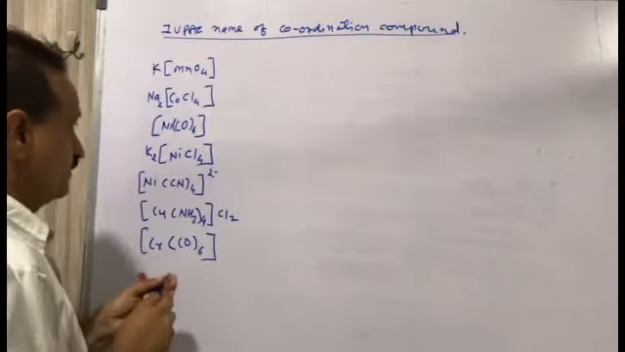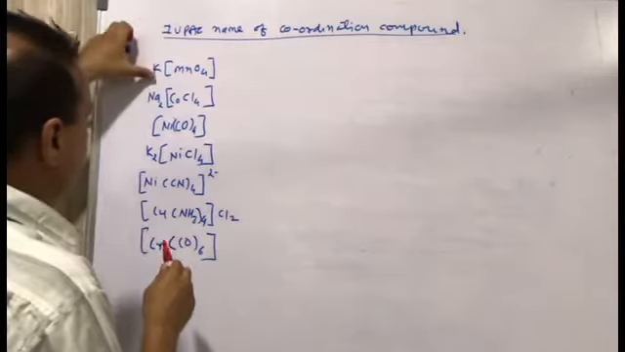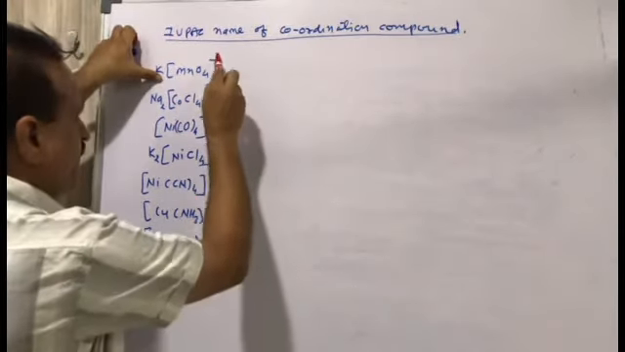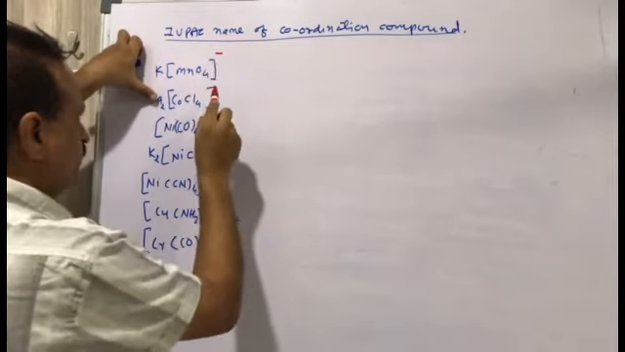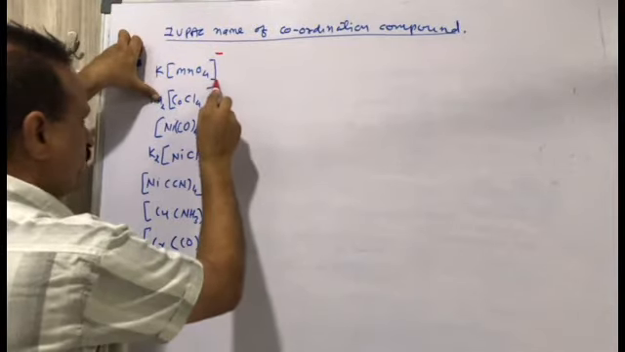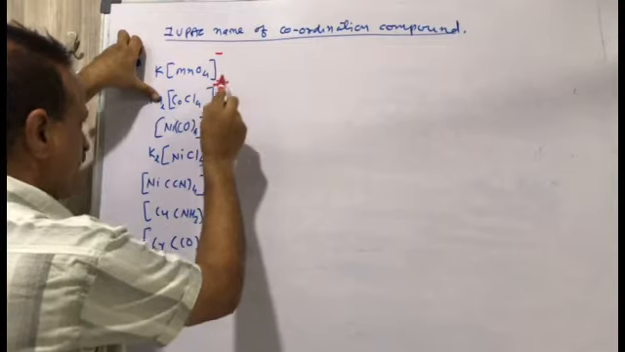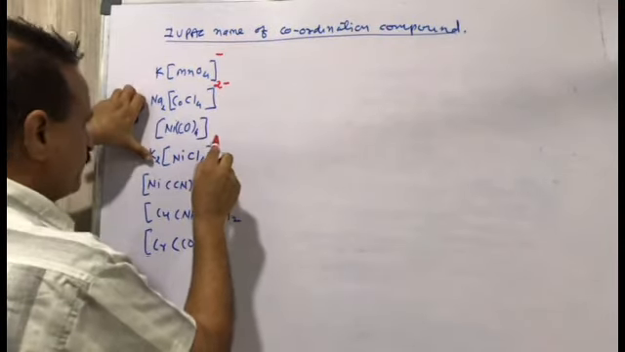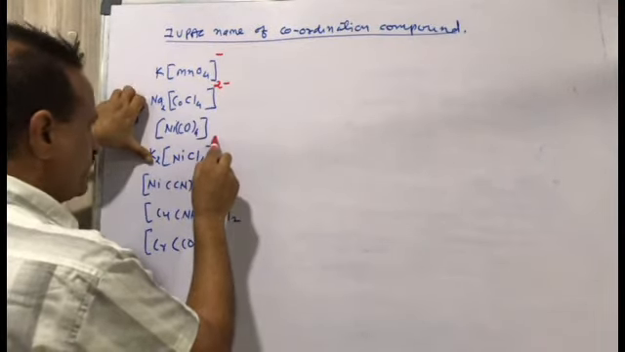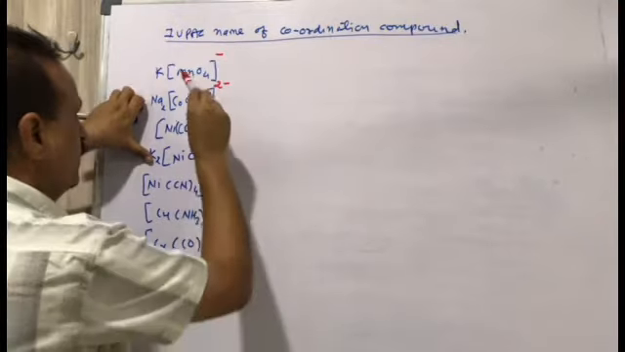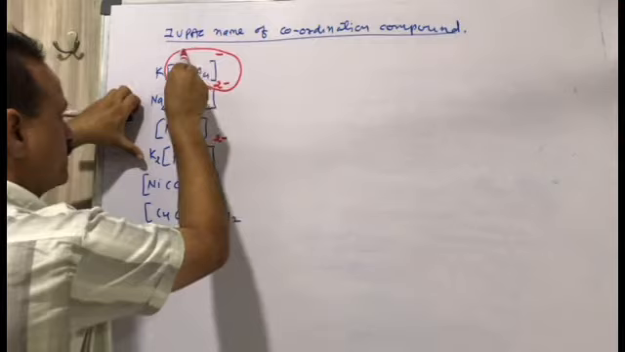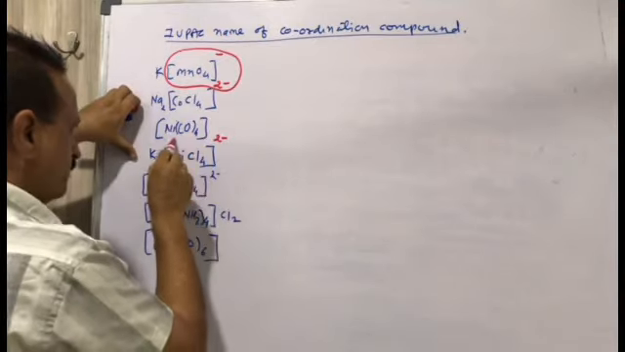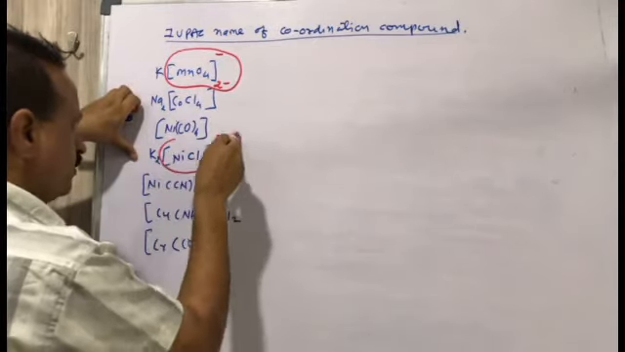Negative. So suppose K is released from here, then MnO4 will be minus. Na2 will be released from here, then CoCl4 will be 2 minus. K2 will be released from here, then NiCl4 will be 2 minus. It means if we are having a negative complex compound, then what will be done?